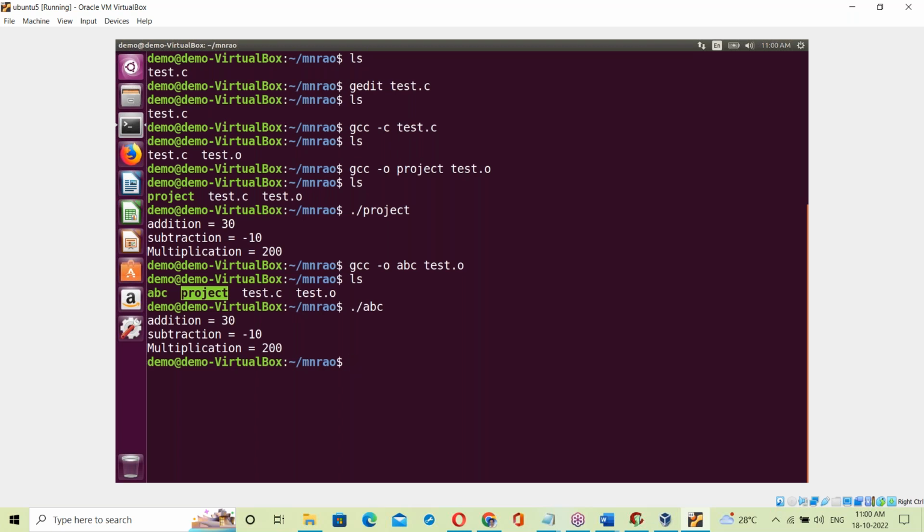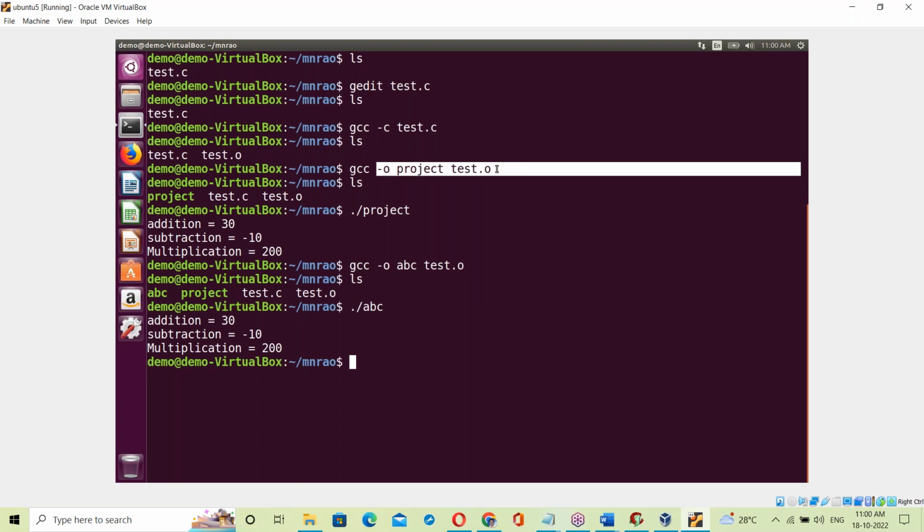Now what happens here? The C compiler: hyphen o means linking all the object files and generating the exe file. Hyphen c is a compile option: compile, and the object file is generated. This one is to create the exe file.